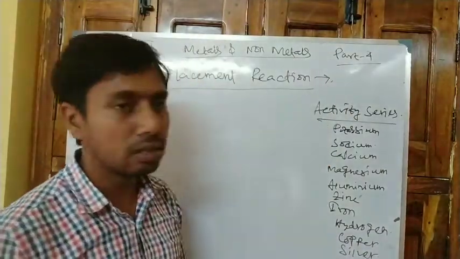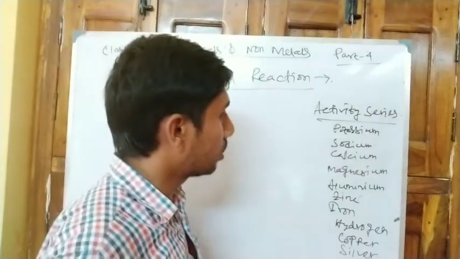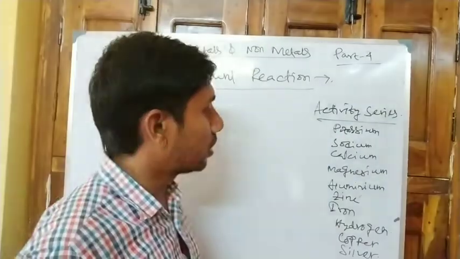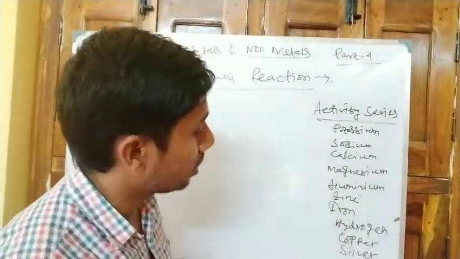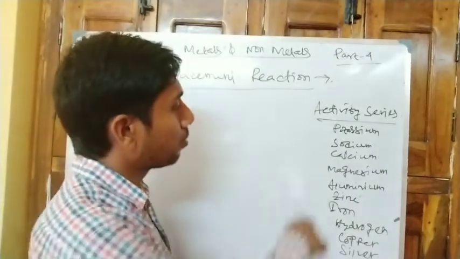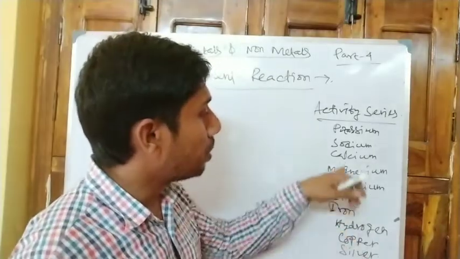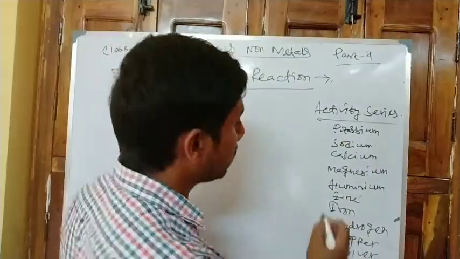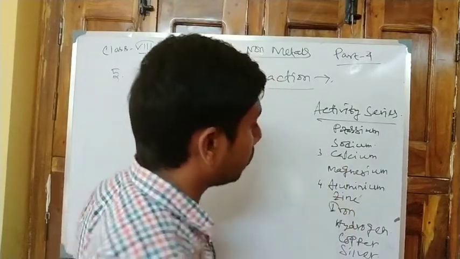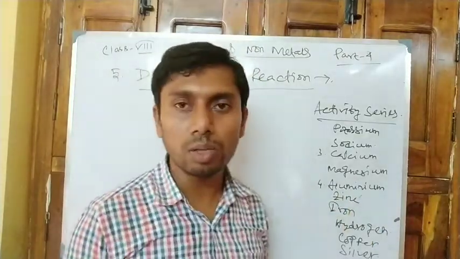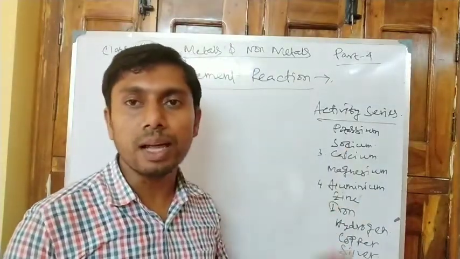So this is the activity series. In the table, the metal in the upper position has higher activity and silver has lower activity. Potassium, sodium, calcium, magnesium, aluminium, zinc, iron, hydrogen, copper and silver. Now from this table, if any one metal is below another, suppose calcium is number 3 and aluminium is number 4. As aluminium is below calcium in the activity series, it cannot replace calcium from calcium salt.